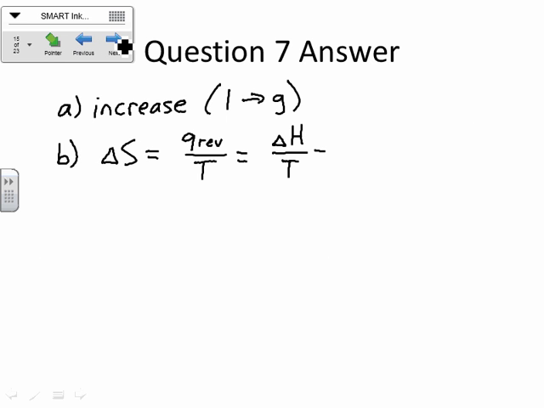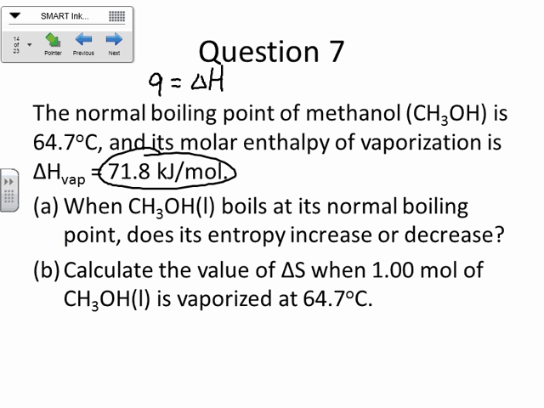So this is going to be 71.8 kilojoules. Now, it's kilojoules per mole, but how many moles of this substance are we vaporizing? 1 mole, so the number's the same. Divided by the temperature, which is in Kelvin, which is going to be 337.7 approximately.